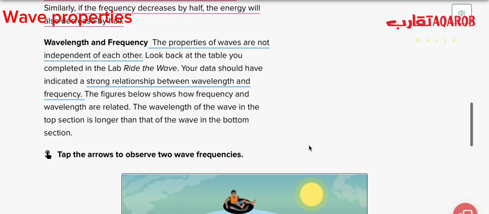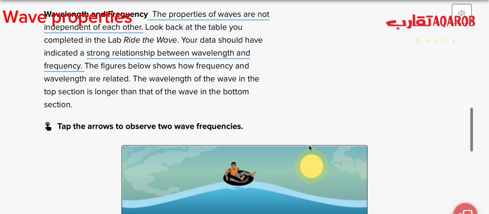So now let's read about the relationship between wavelength and frequency. We already know the definition of wavelength is the distance from rarefaction to rarefaction, or compression to compression in longitudinal waves, or from crest to crest, or trough to trough in the transverse wave. Also we read about the definition of